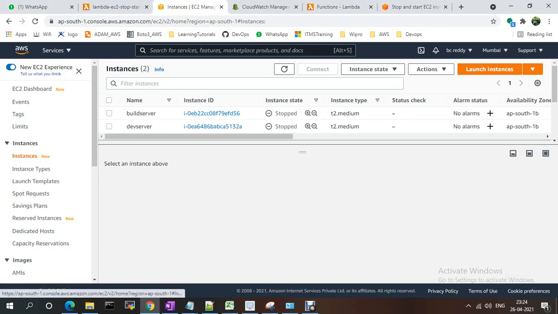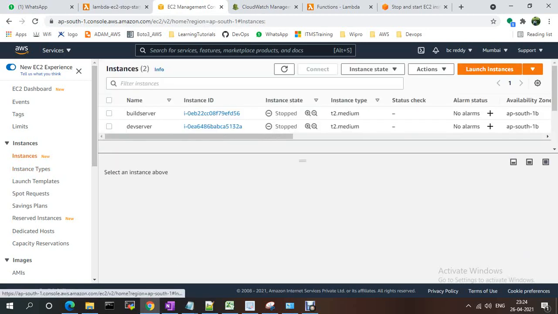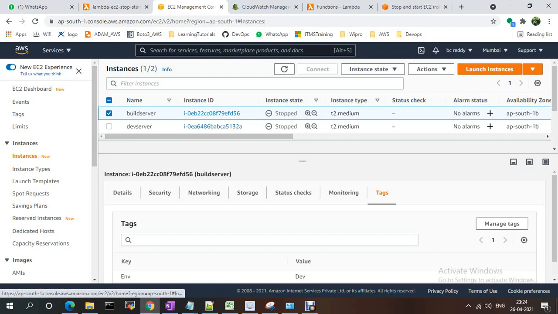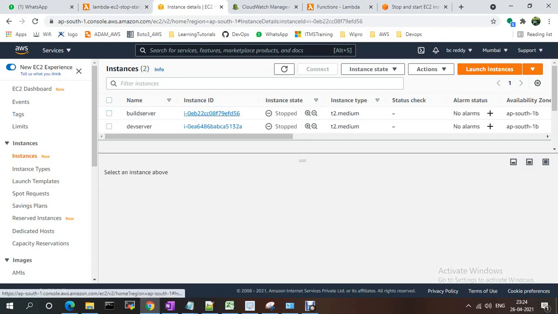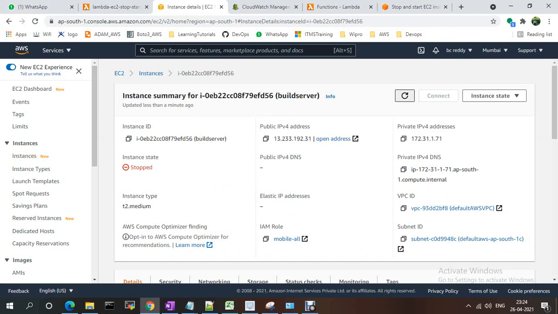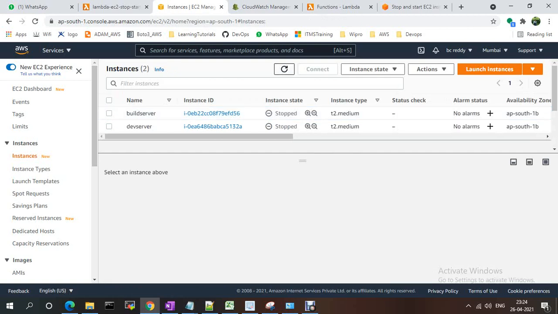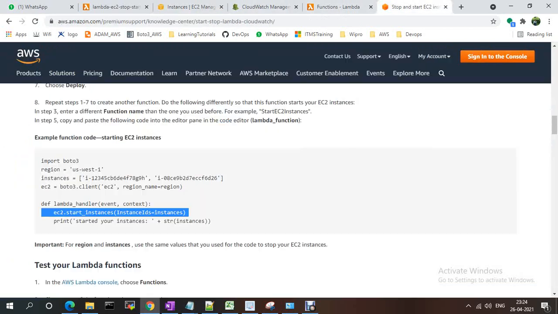Zip2, instance type. It should be stopped. Okay. I don't know why it is stopped. Let me check one more time.